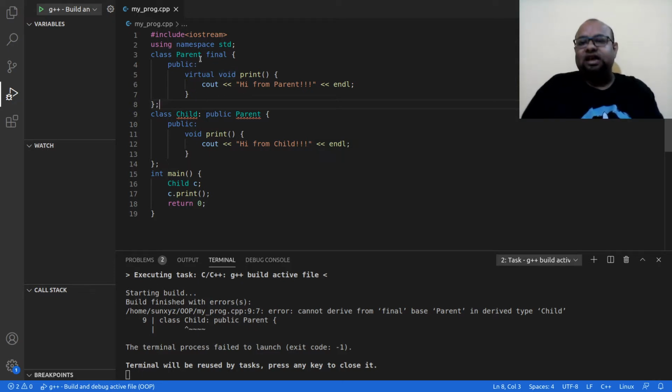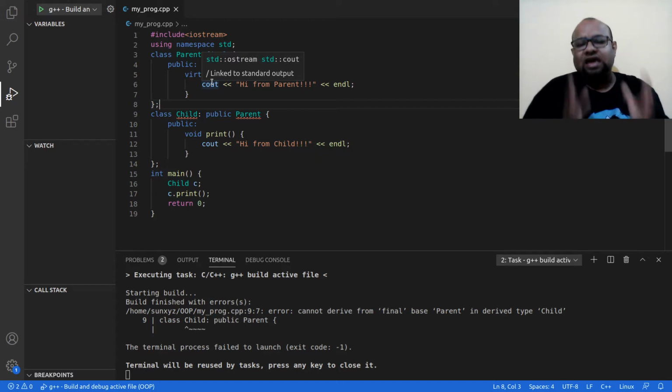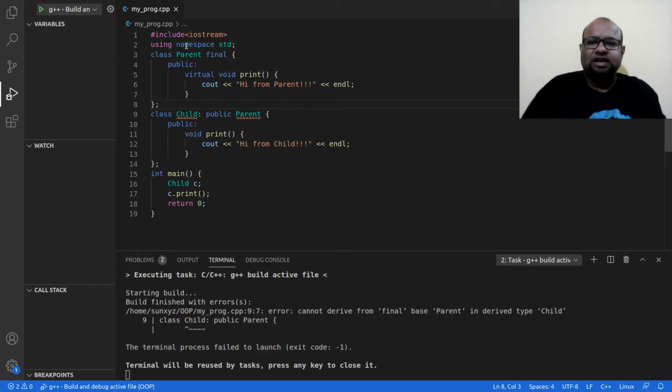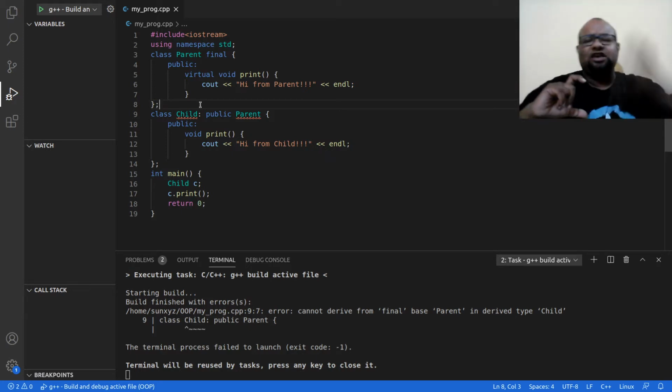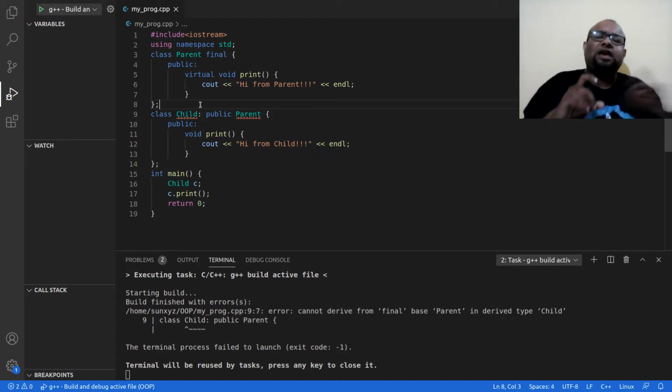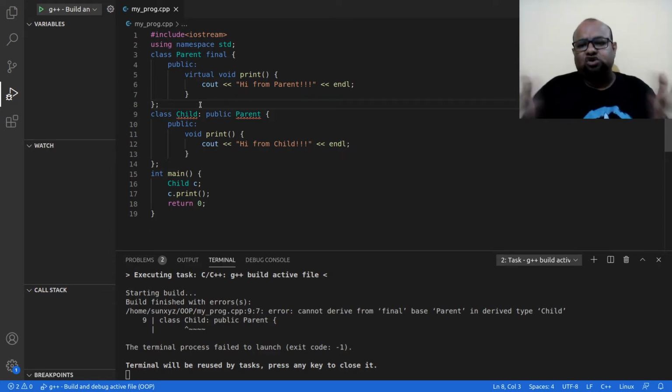I cannot inherit from parent class. When I make a class final, I cannot inherit from that class. So for example, here I made this class parent final, therefore that is the final class in this hierarchy of inheritance. There cannot be any more class that inherits from this class. This parent class is made final, therefore the child class cannot inherit from parent class. So this is what final means.